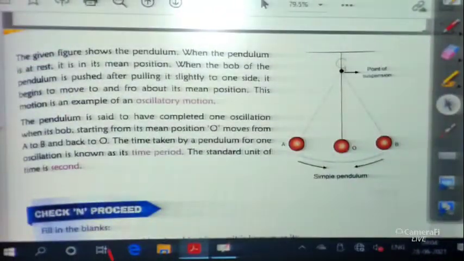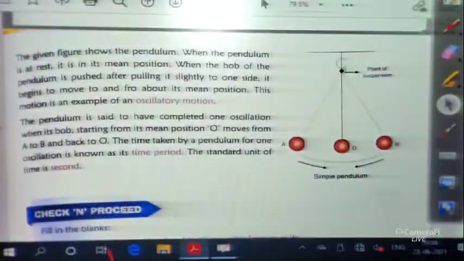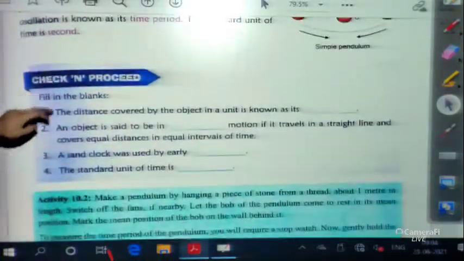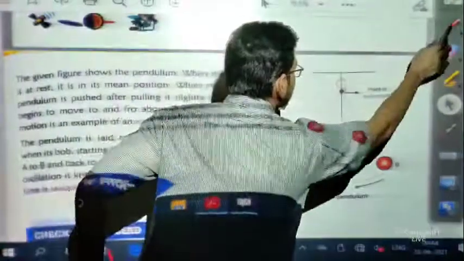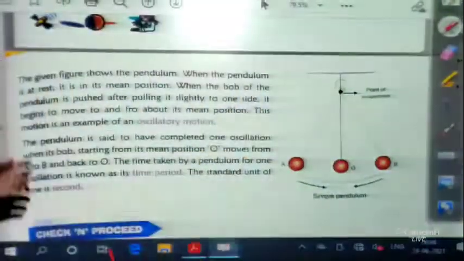Now you can see here, you are much more familiar with this picture. This is the most common picture.